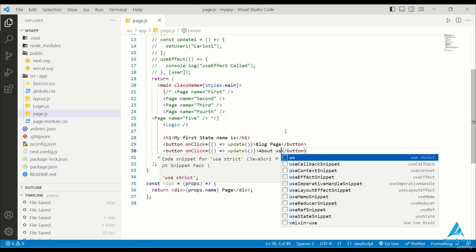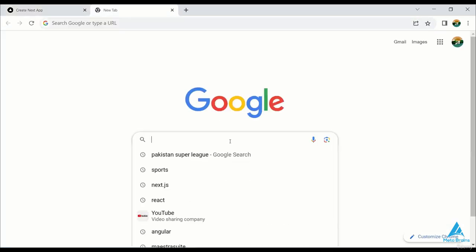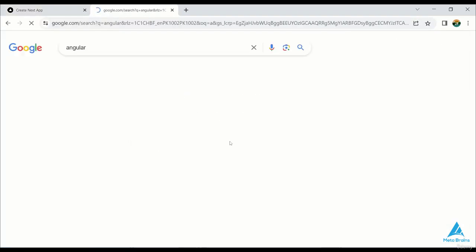For example, I have this website, this web application. Now I can change the website's format. I'll change the color of the text. So I have these two buttons. For example, we are assuming it like this. Now I want to navigate to the blog page as soon as I click on it. Meaning I want to navigate to the About Us page as soon as I click on it. So this is a simple process.